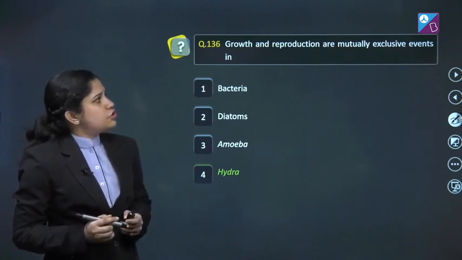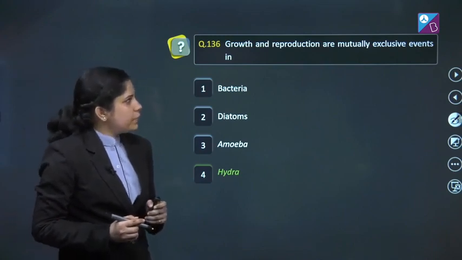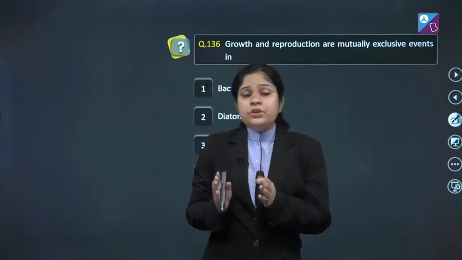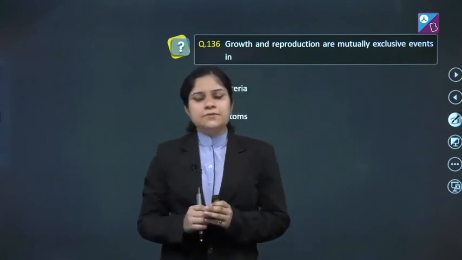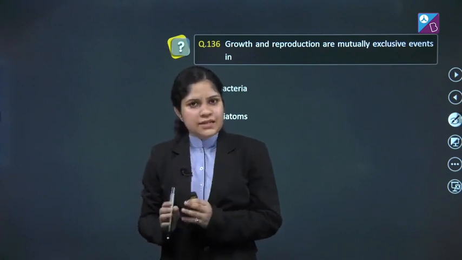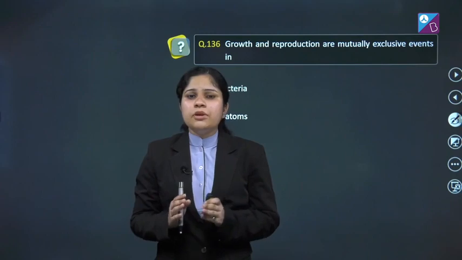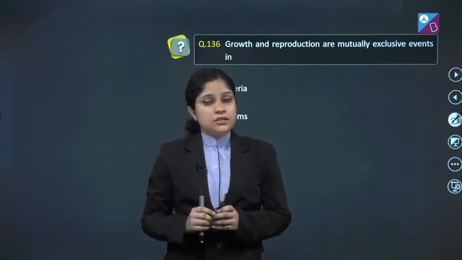Growth and reproduction are mutually exclusive events in case of unicellular organisms. Cell division takes place for both growth as well as for reproduction, and therefore we say that growth and reproduction are mutually inclusive events in the unicellular organisms.